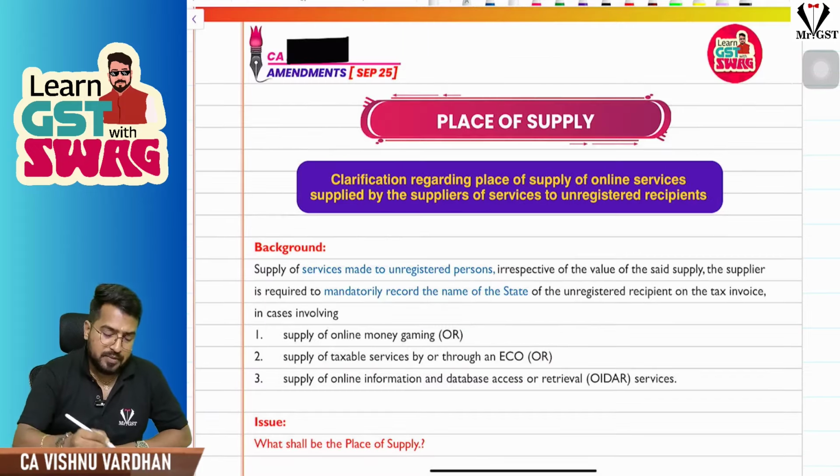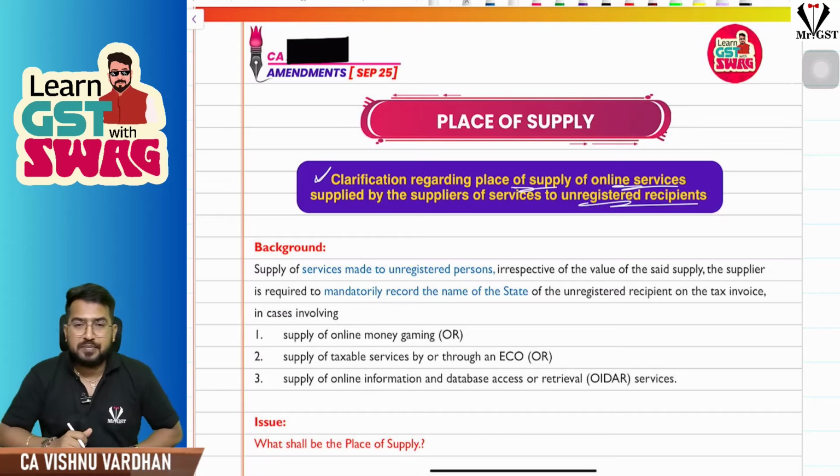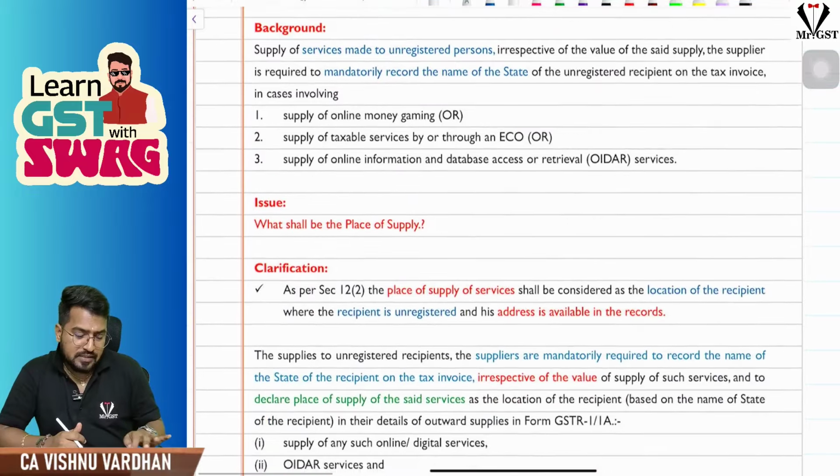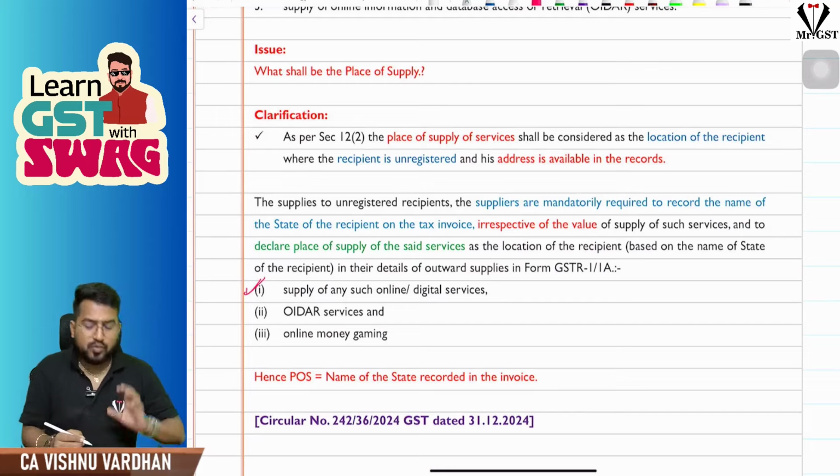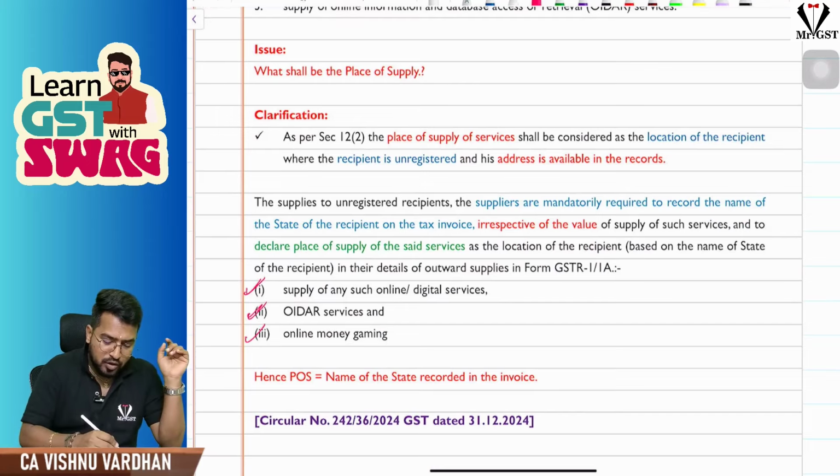The next amendment is regarding some clarification with respect to place of supply for online services supplied to unregistered recipients. The problem arising here is mainly for services which are supplied online, through e-commerce operators, or OIDR services, or online money gaming.